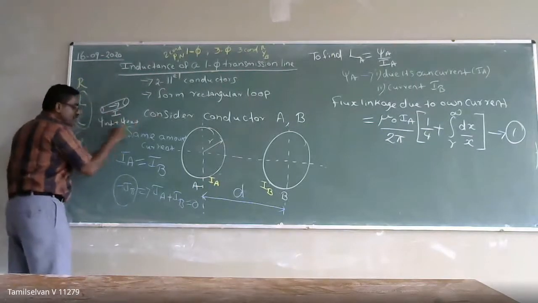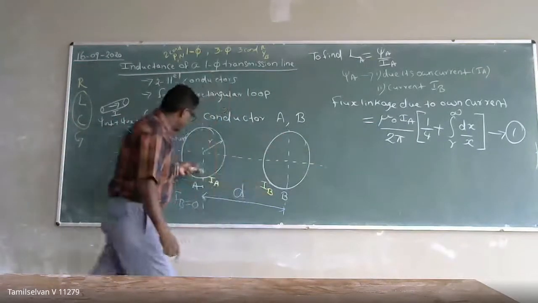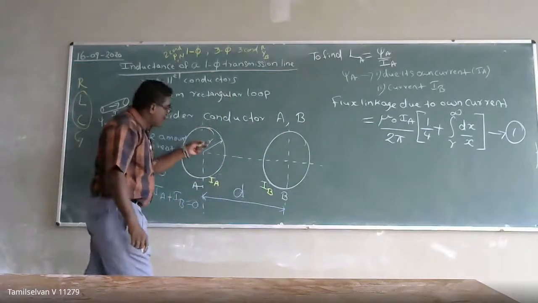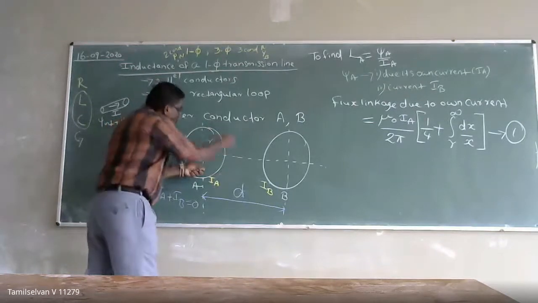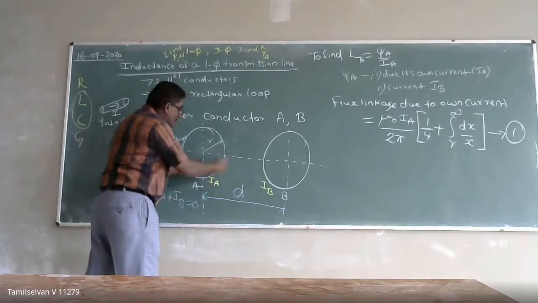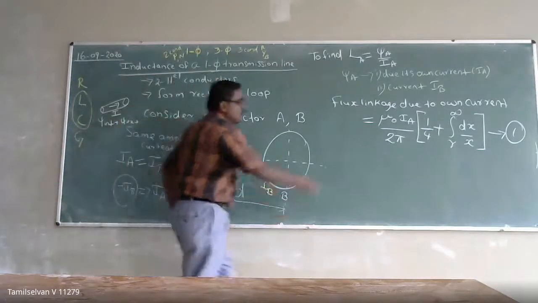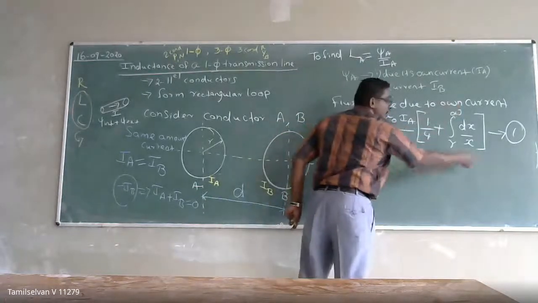We derived the expression, so I have written it here. Due to the internal magnetic lines of force, there will be a flux linkage. Due to the same current, magnetic lines of force also exist outside, so there will be a flux linkage due to that as well. That is the total flux linkage due to its own current.